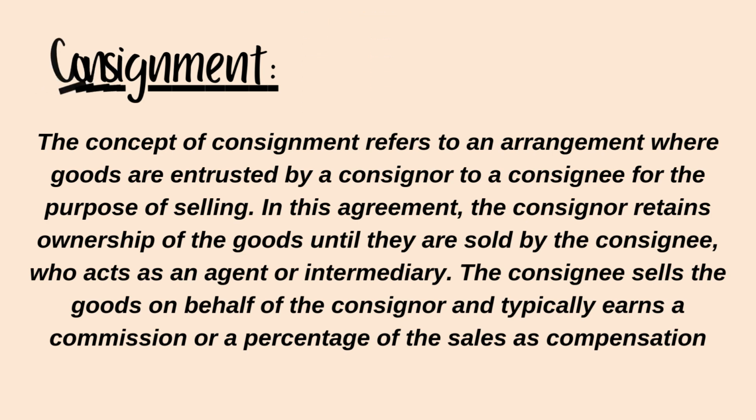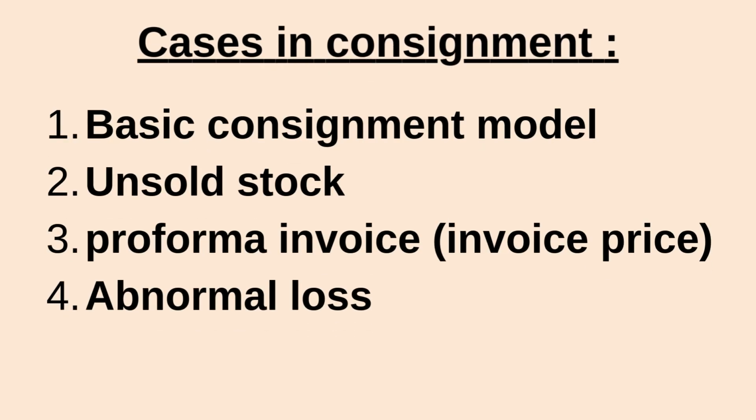We have different cases in consignment, such as the basic consignment model where all goods are sent and sold off. You got your money back. Next, unsold stock, where for example the quantity is 100, but only 80 were sold and 20 were unsold.